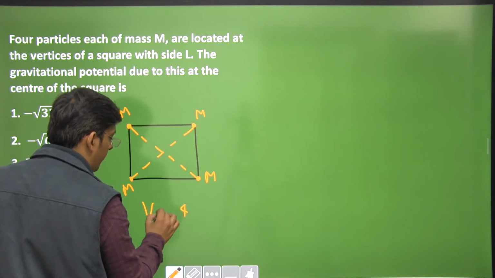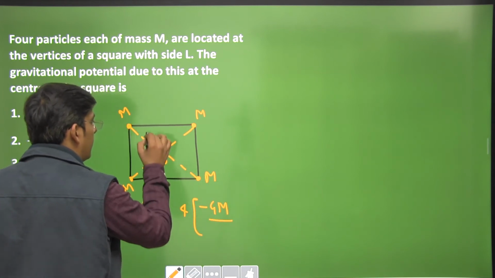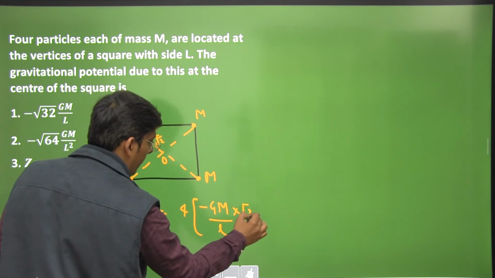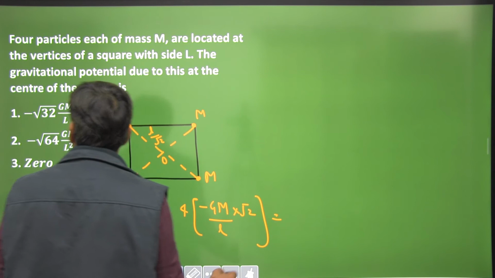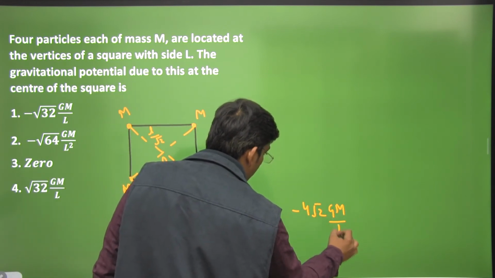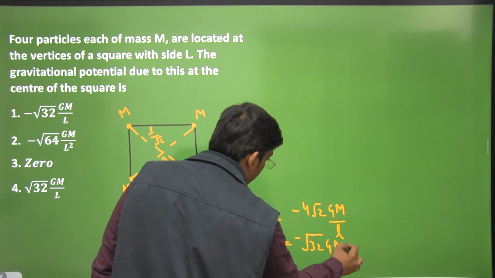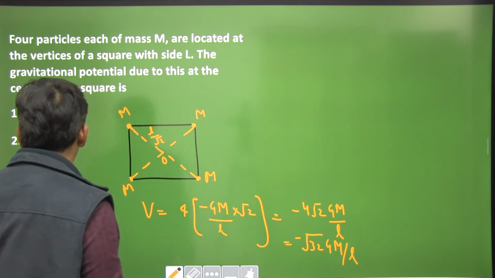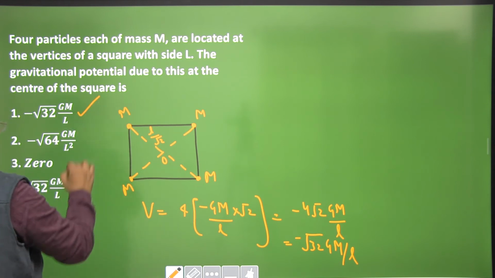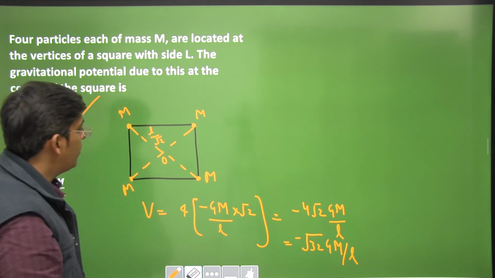4 times minus GM, distance is L by root 2. This comes out to be minus 4 root 2 GM by L. 4 goes inside, it becomes minus root 32 GM by L, dear students. Easy? Yes, it is. Okay, no, it is minus. We have minus also, right? Kindly note down, dear students.